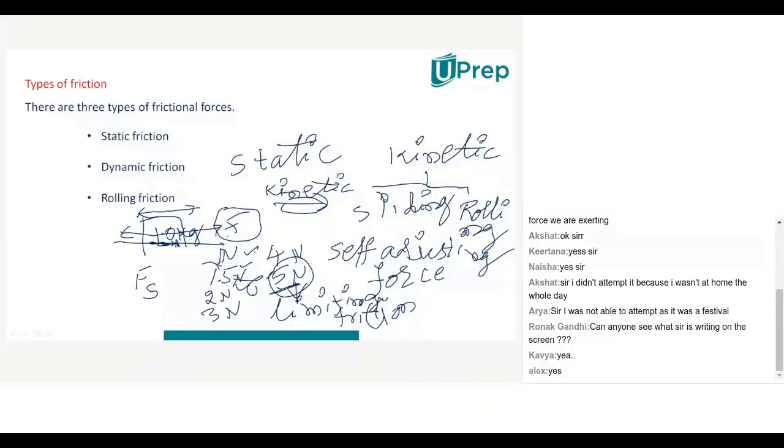Next. So generally, tell me how many types of friction there will be, up to whatever you studied. Ronak. So generally two: static friction and kinetic friction. So how many types of kinetic friction are there? Two: sliding friction and rolling friction. Very good. So generally, to say, three types of friction will be there: static, sliding and rolling. What they are and how to understand them, that we are going to learn in the next slide.